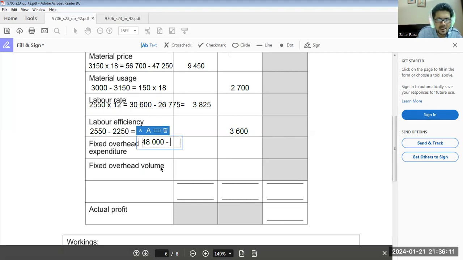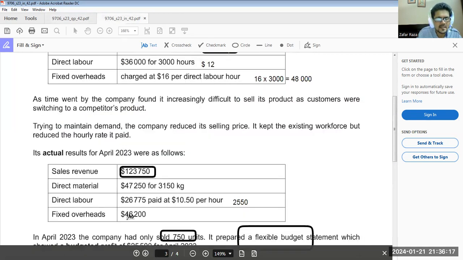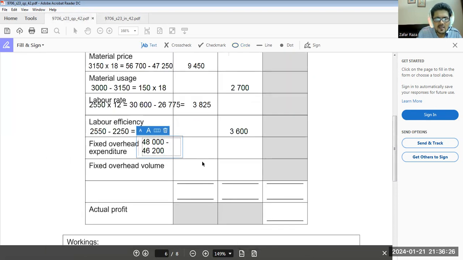Minus what we have spent, 46,200, the actual result. So we have 1,800 favorable. 1,800. Okay.